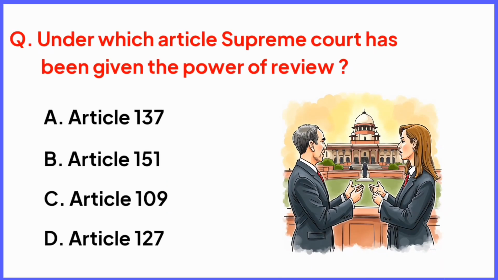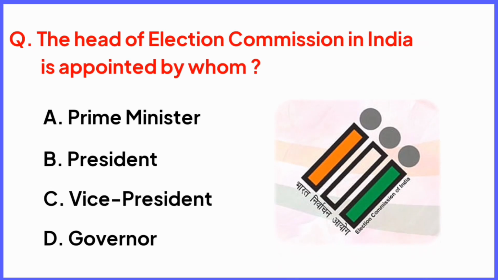Under which article Supreme Court has been given the power of review? Right answer is option A, Article 137. The head of Election Commission in India is appointed by whom? Right answer is option B, President of India.